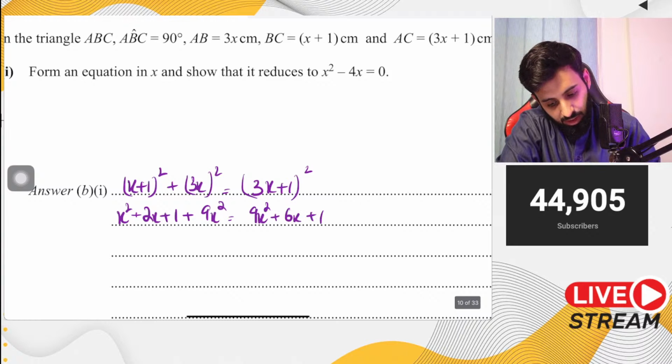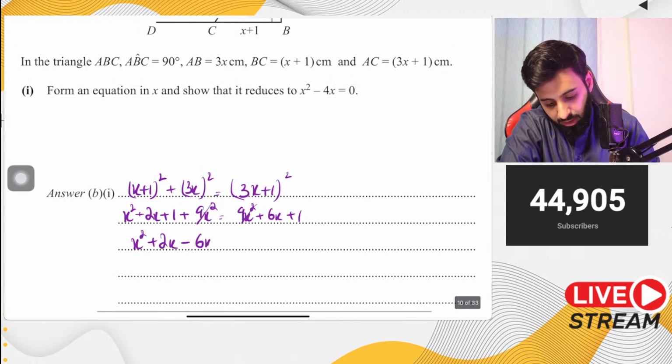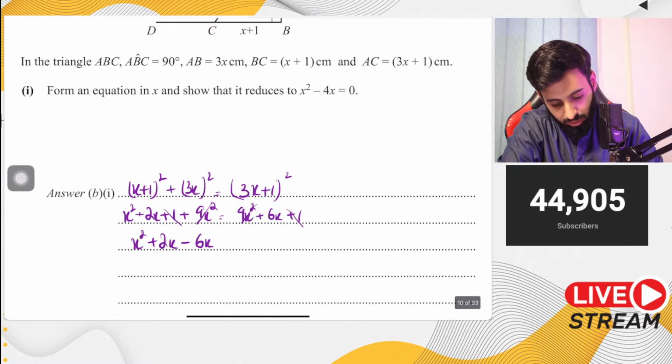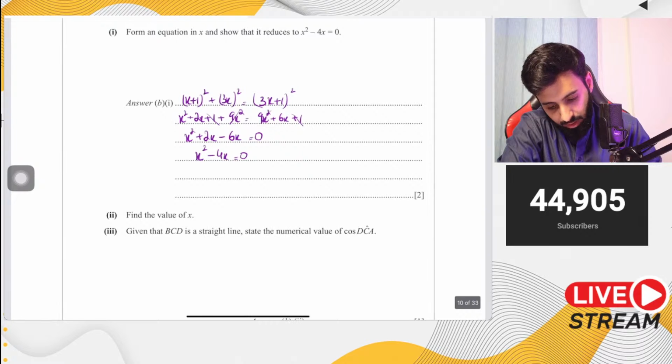Now 9x square and 9x square gets cancelled out. Now you have x square plus 2x. Let's bring the 6x over to the left hand side. So that's minus 6x plus 1, and plus 1 also gets cancelled out. And now we have x square minus 4x equals to 0. Which, if you want, you can go a step further and you can find out the value of x.